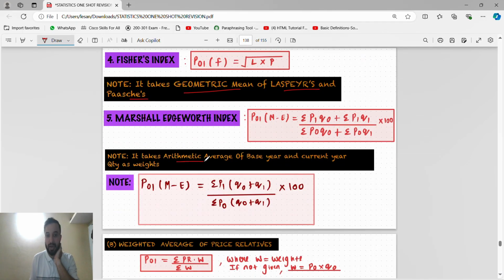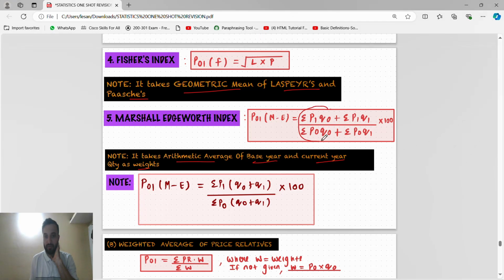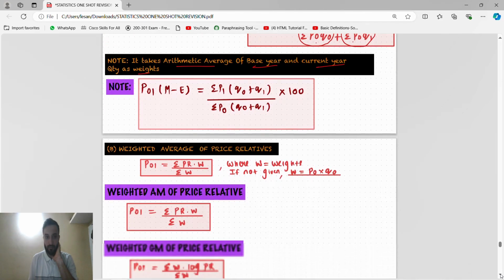Marshall-Edgeworth means, guys, it takes arithmetic average of base year and current year quantity as weight. Means, see this, this is the PL and this is the PP. So numerator of PL plus numerator of PP divided by denominator of PL plus denominator of PP into 100. So leave this.